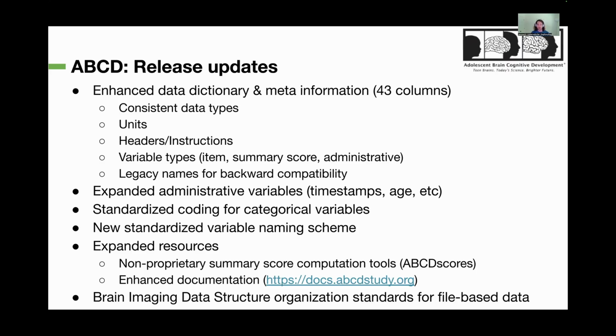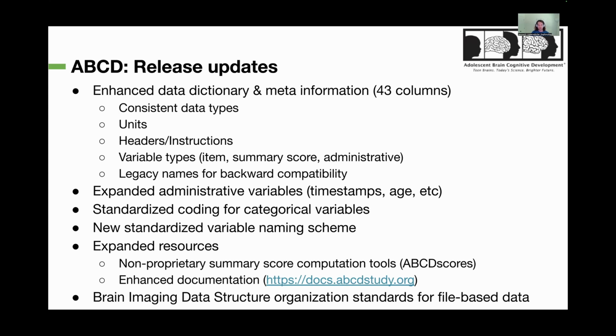For example, now we include timestamps and the age of the youth for every assessment. Another important point is that we now use a standardized coding scheme for categorical variables where all the standard responses like yes and no or don't know, decline to answer, use the same code across the whole tabulated data set.